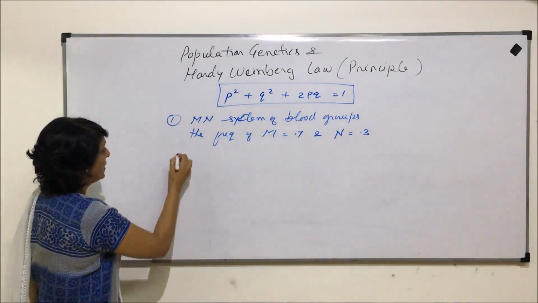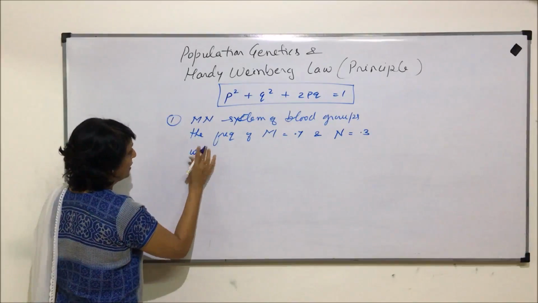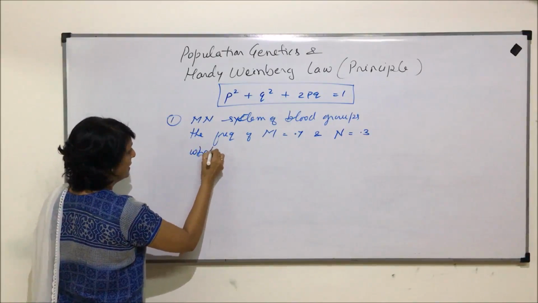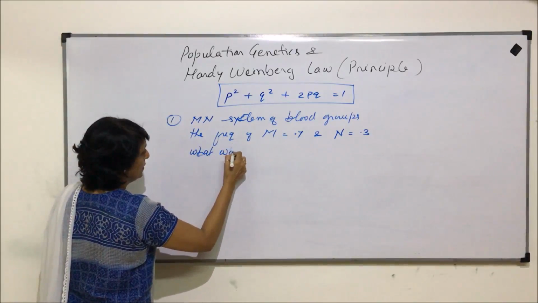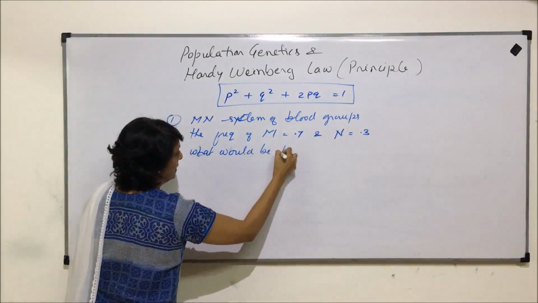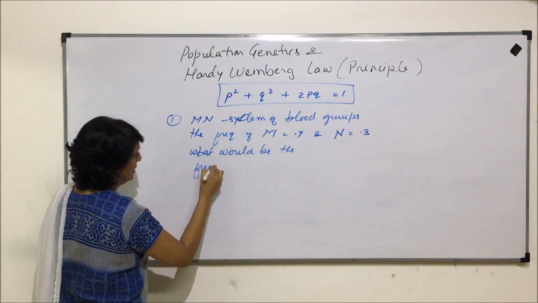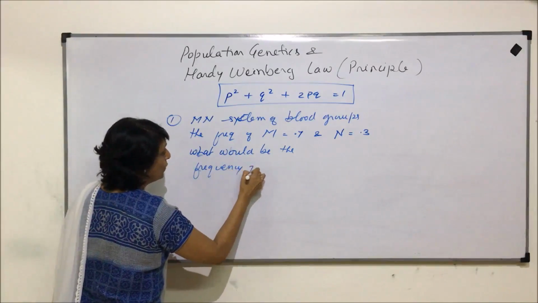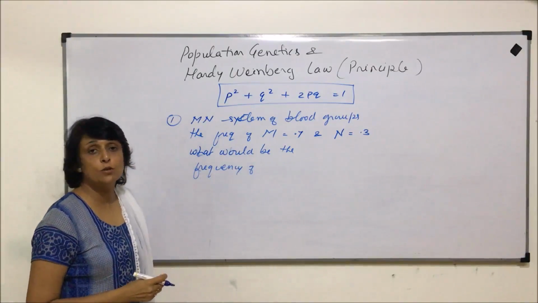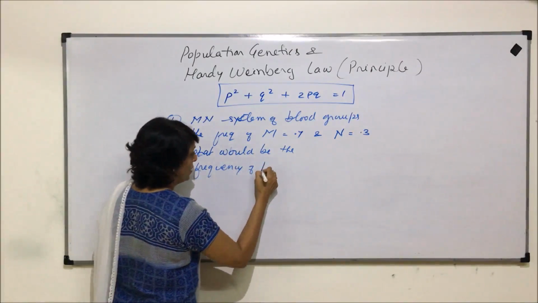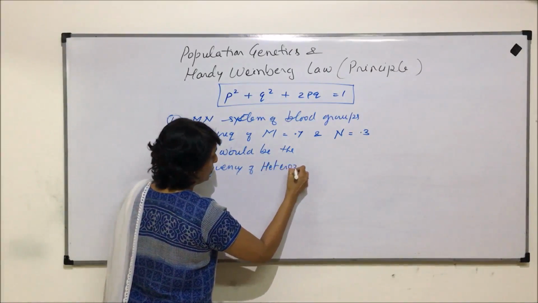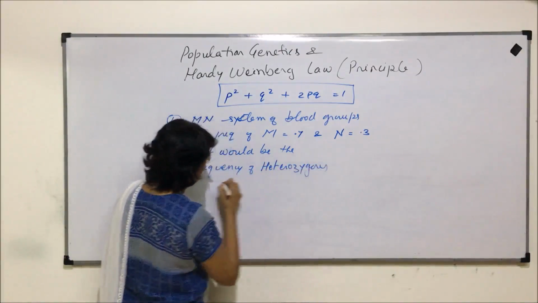Then what would be the frequency of heterozygous individuals in the population?